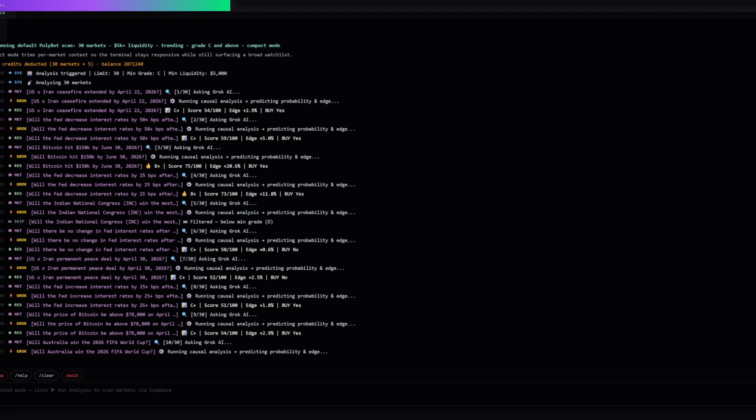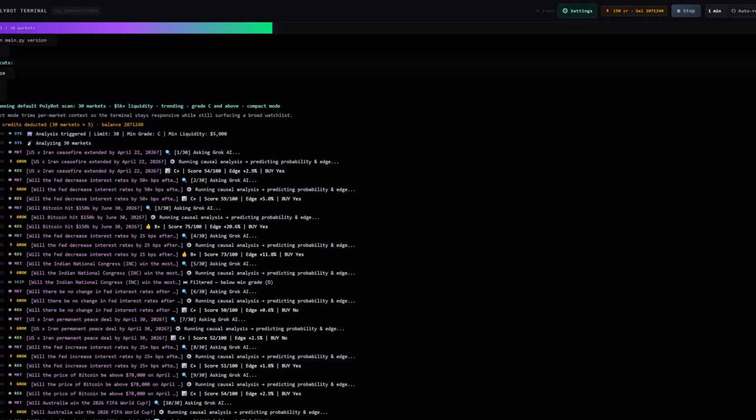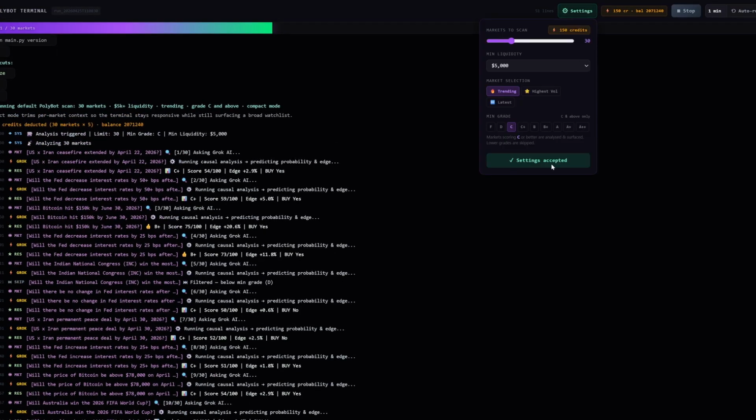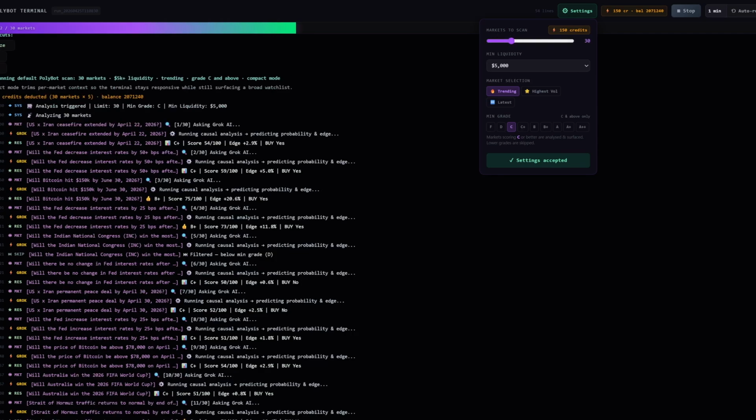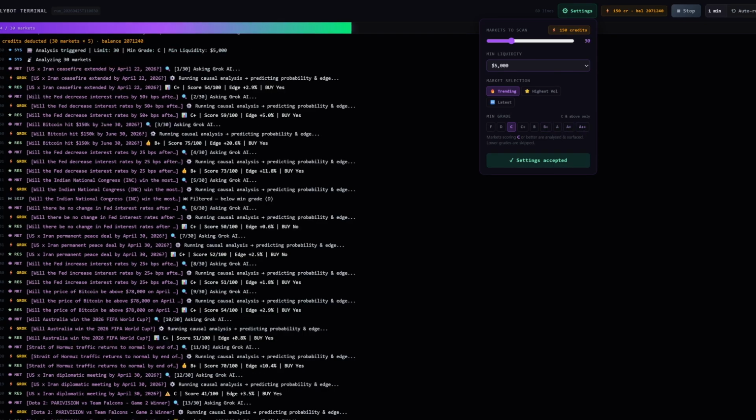So this bar up the top will show you its progress and how far it's going. It's going through 30 markets at the moment. All these settings, by the way, are fully configurable here. So you can select how many markets to scan and the minimum required liquidity on those markets that it will filter through. Trending, highest volume, latest, minimum grade. If you have this set to B+ or A, it'll only show setups that are B+, A and above. And then you just save your settings there.